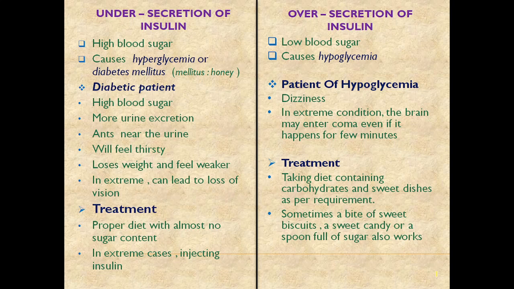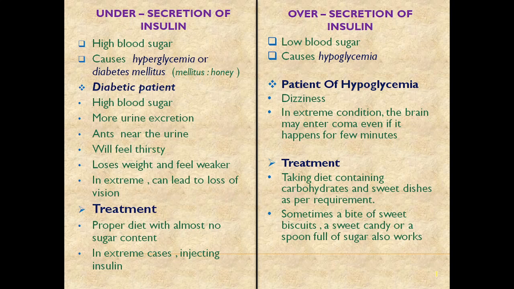Okay, so try to have a balance in the food items. Try to have all the food items, but in limited amounts. For sweet dishes for the diabetic patient, I will say that if it is too high, don't take it for at least the first 6 months. Then take small amounts, only small amounts you may take, so that there is no imbalance in the blood sugar level.